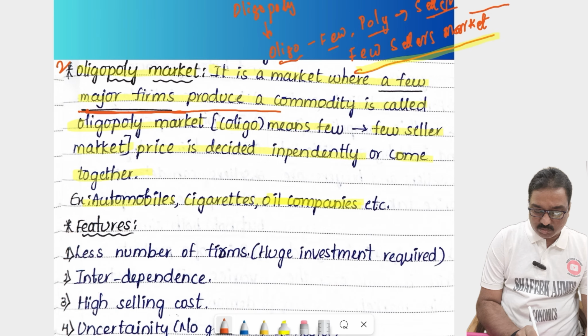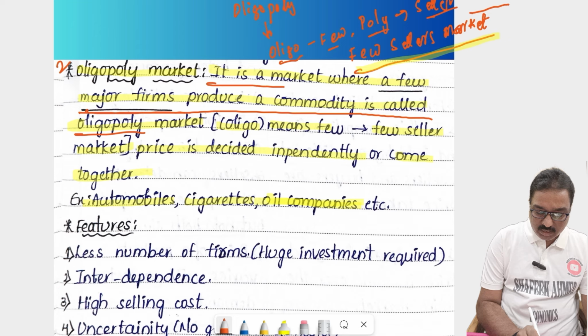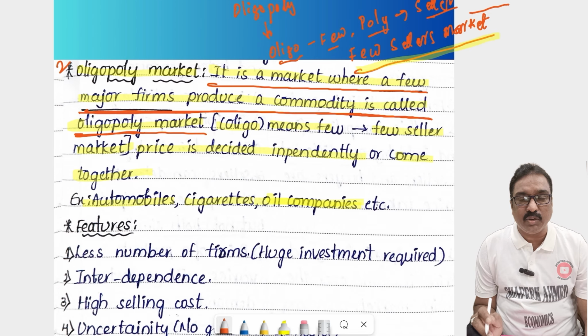A few major firms produce a commodity, which is called the oligopoly market. Some limited persons produce that production because, as you already know, it's very expensive and requires a high cost of expenditure.